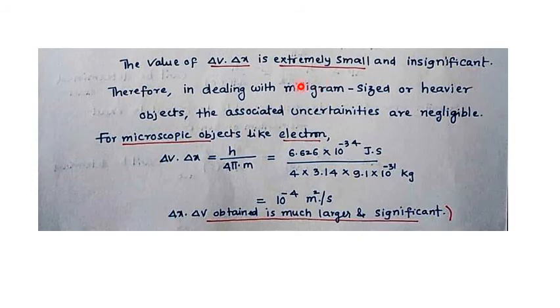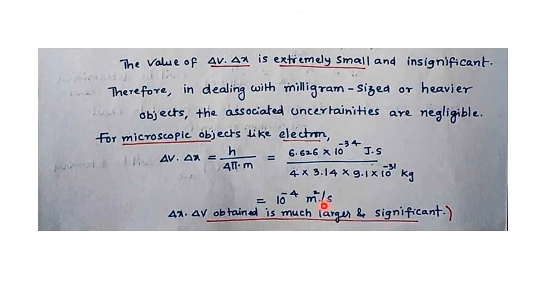So for microscopic objects like the electron, put the m value 9.1 into 10 power minus 31 kg, and you get 10 power minus 4 meters square per second. This is significant. So delta x into delta v obtained is much larger and significant.